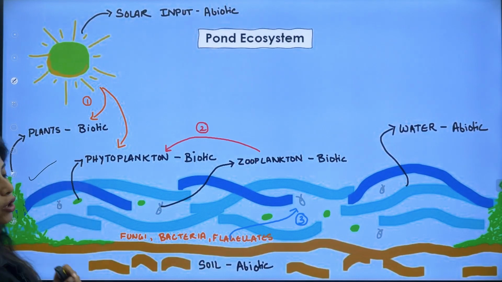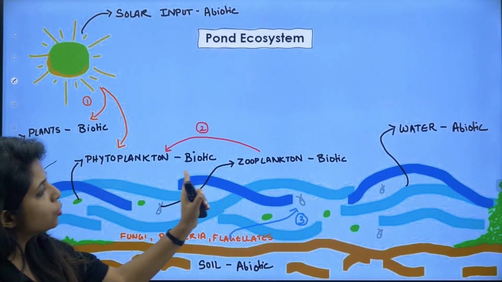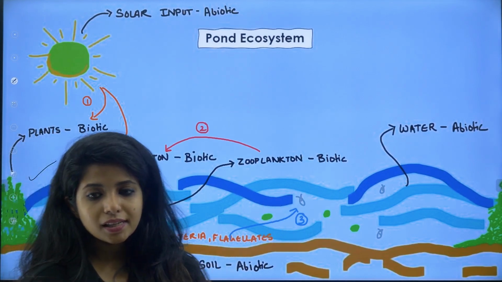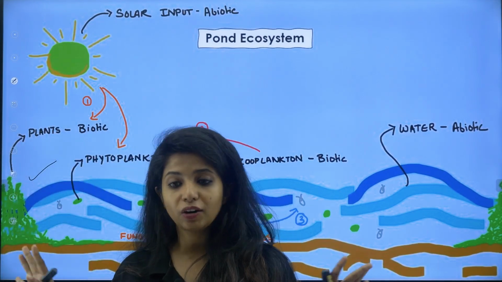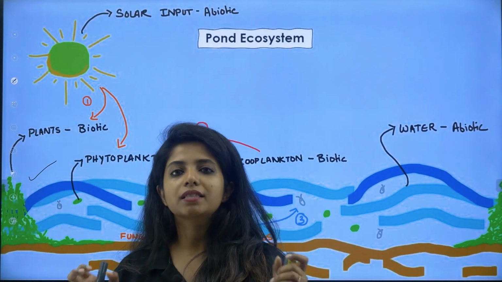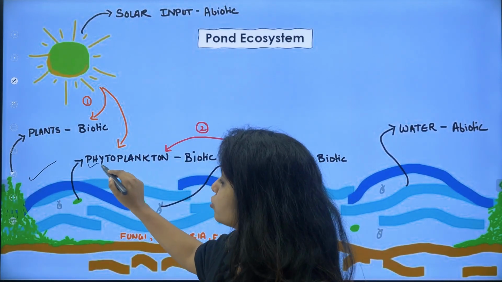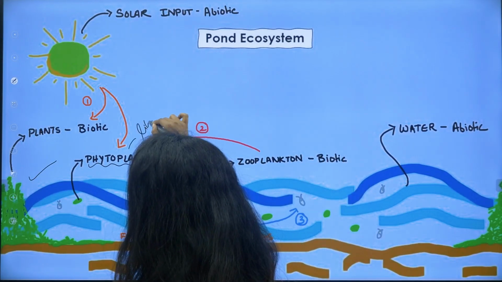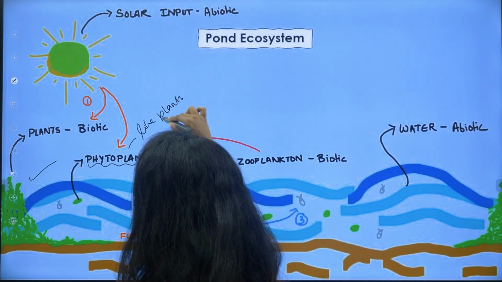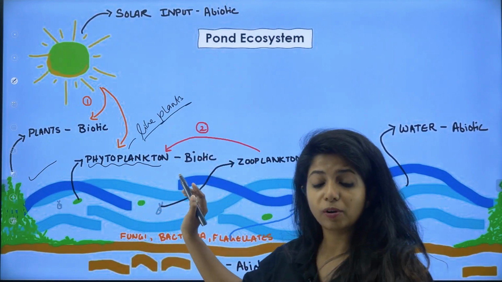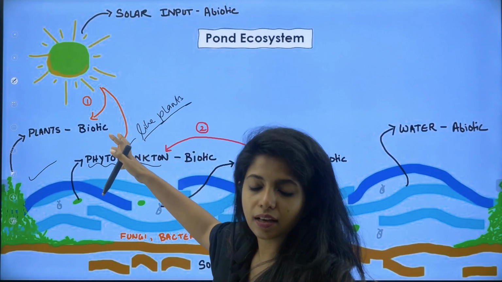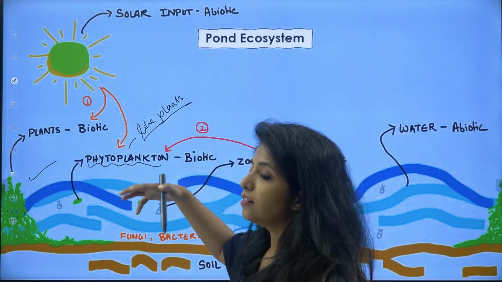So there are plants, normal plants are there. As you can see, they are biotic, and I have mentioned phytoplankton to be biotic, zooplankton to be biotic. What are zooplankton and phytoplankton? Phytoplanktons are things which are like plants, they are not plants. They are like plants, and they will also be producing energy. They are unicellular organisms which are responsible for the production of energy. Basically, they also take the sun's energy and make their own food.